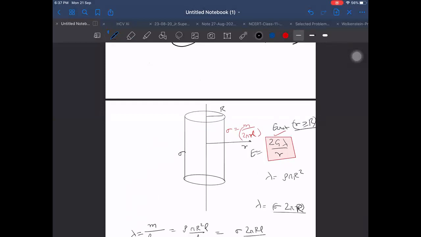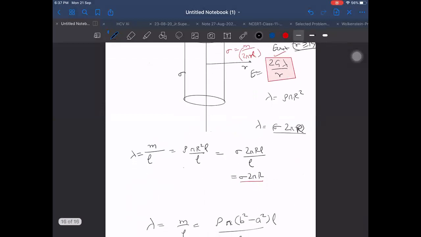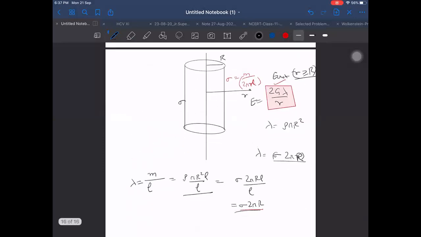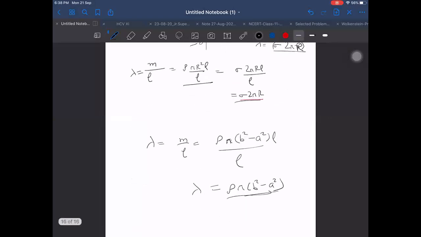So from the same formula only, we can get how many? We can get 1, 2, and a third. Three formulas we are getting from the same formula, 2G lambda by r. So from the infinite rod we are getting the infinite hollow cylinder and thick shell, sir. Yes. But one thing, it is infinite on both sides. Otherwise we call it semi-infinite. I will come to those cases also. If it is half infinite, one side infinite but on the other side we can see the end. Let us say you are looking at a pole, and it is so long that you cannot see its upper end and you cannot see its lower end. That kind of length we are talking about. Okay, sir. It is very large for us.